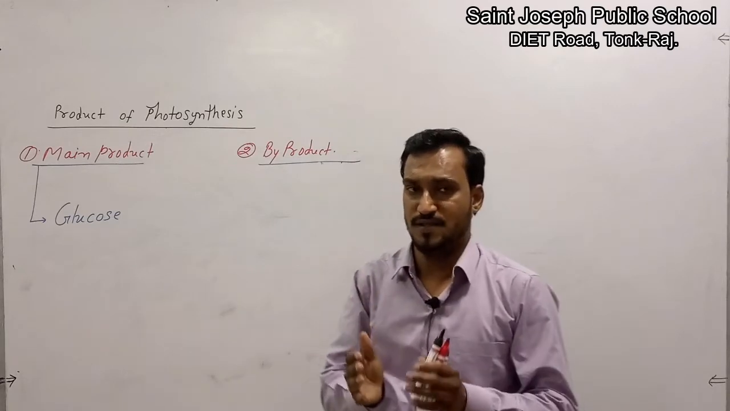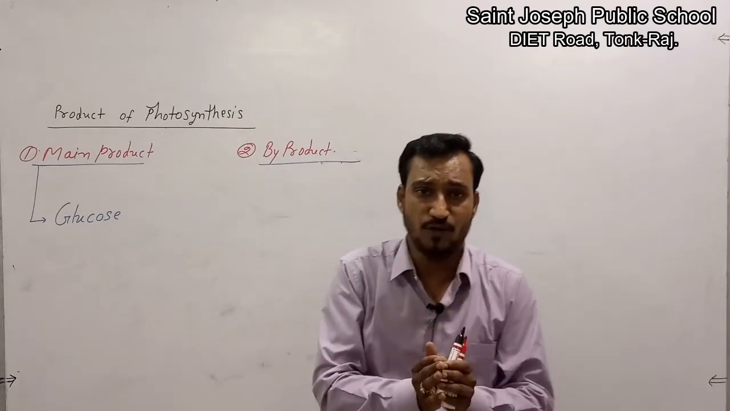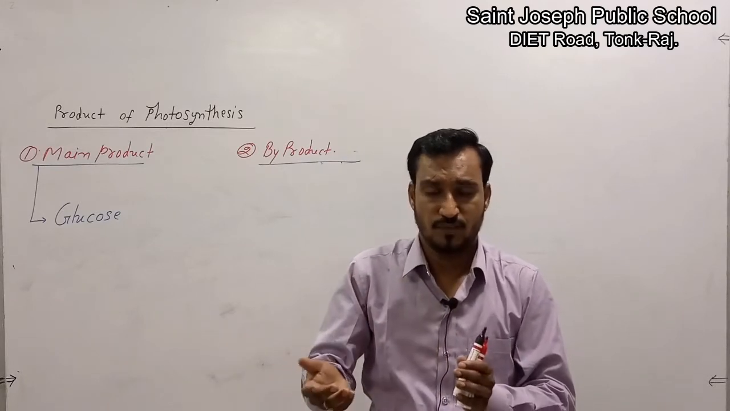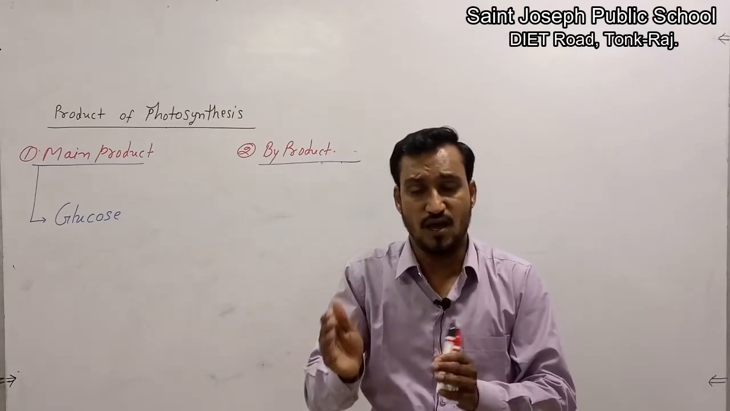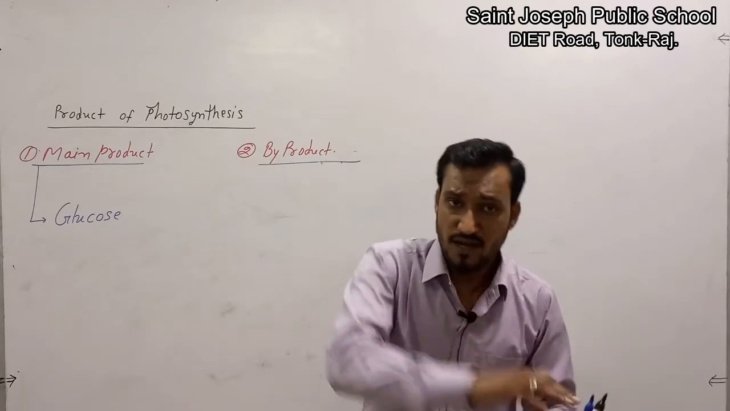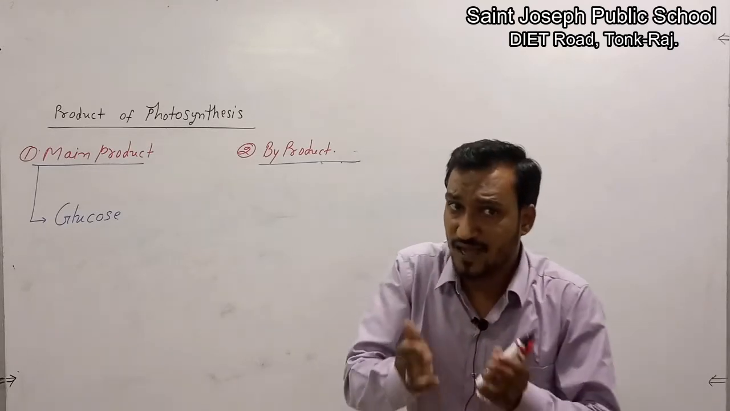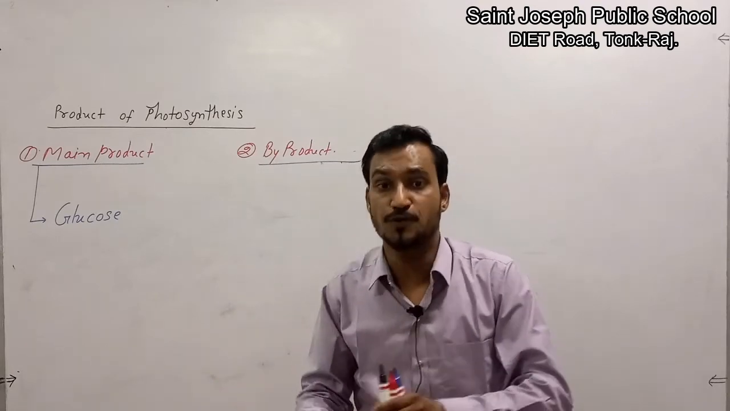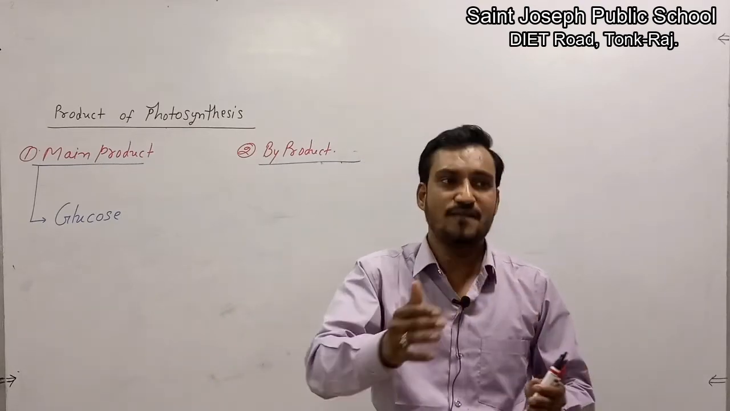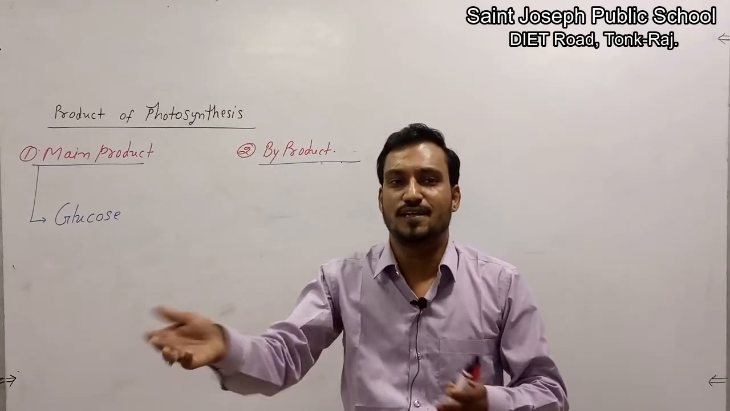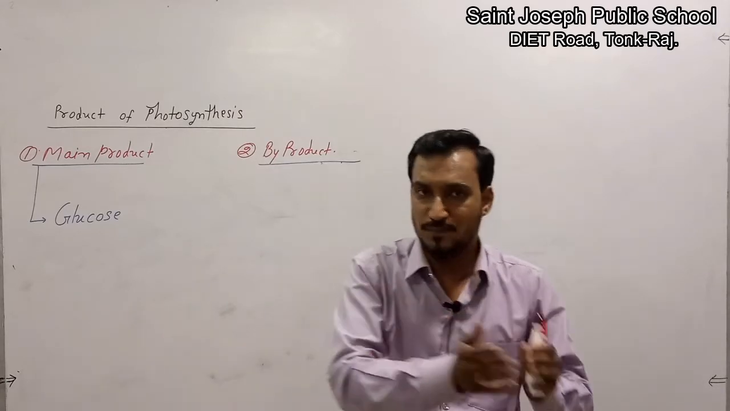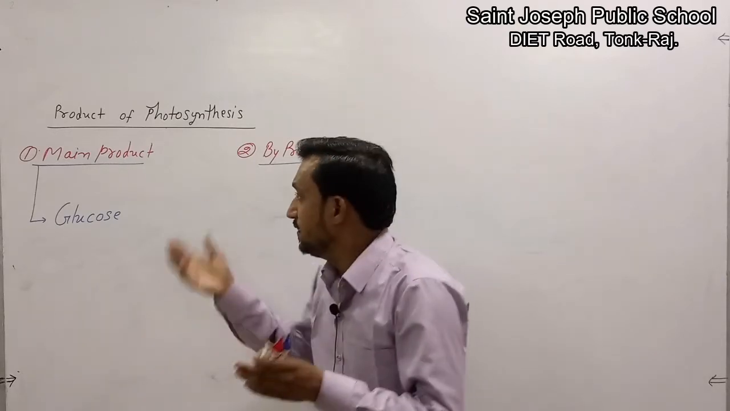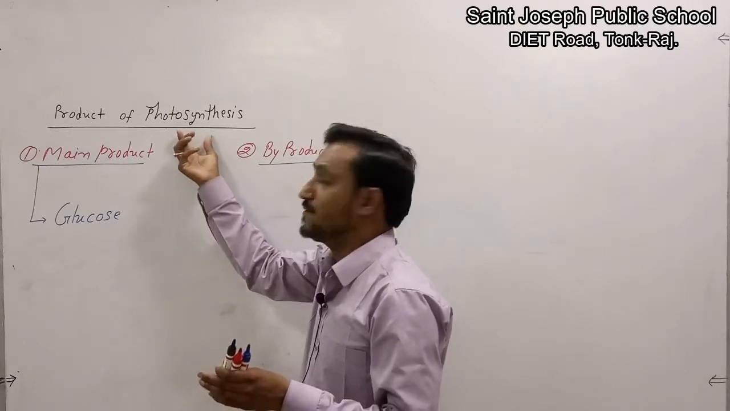Now we will discuss the product of photosynthesis. Listen to me. Whenever any process occurs in the world, that process will also produce something. In that manner, photosynthesis is also a process. It means it will also produce something. Whenever any chemical reaction proceeds, it gives some products. In that manner, photosynthesis also gives some products. These products are related to photosynthesis.